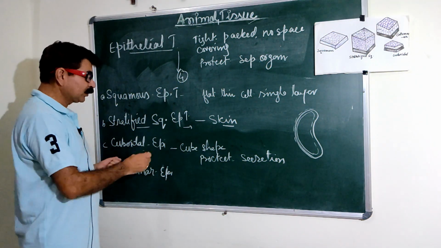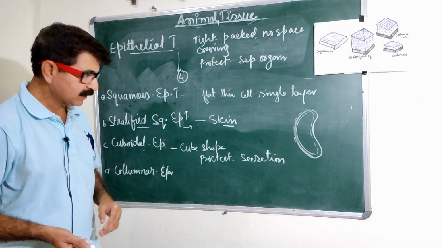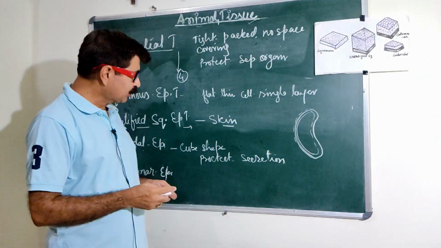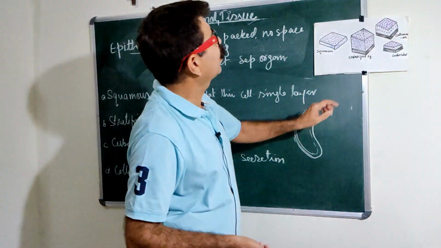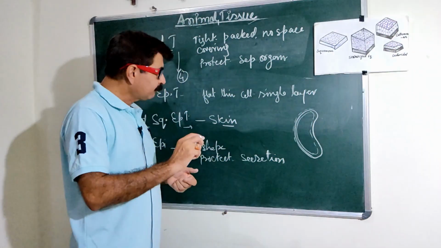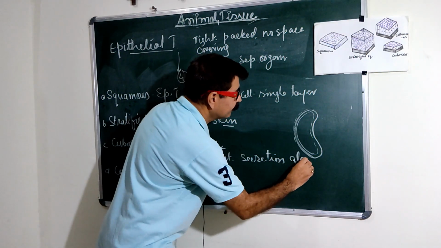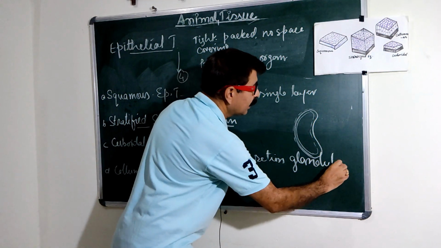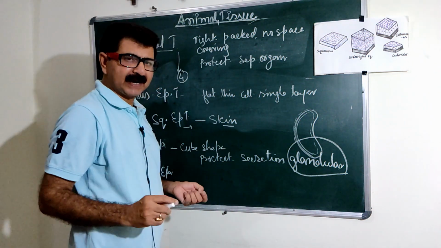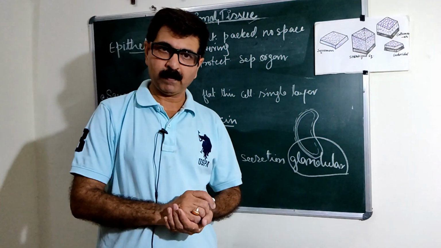Then the next one is the cuboidal tissue. As the name is given, cuboidal means cube shaped cells are there, and the function of the cell is secretion as well as protection. You can see here cuboidal cells, right? Sometimes this tissue forms the glands, then known as a glandular tissue, and the function of this glandular cuboidal tissue is secretion. Most of the glands contain this kind of tissue, that is cuboidal glandular tissue.